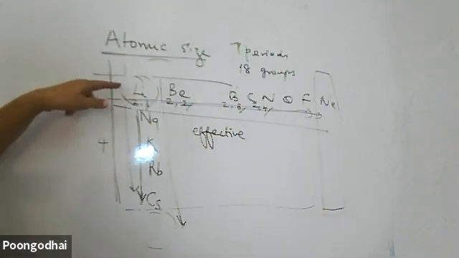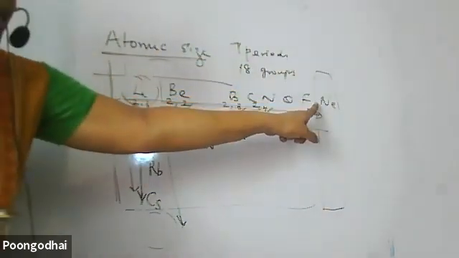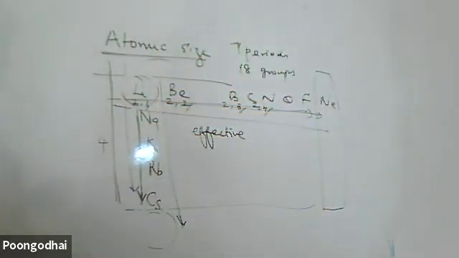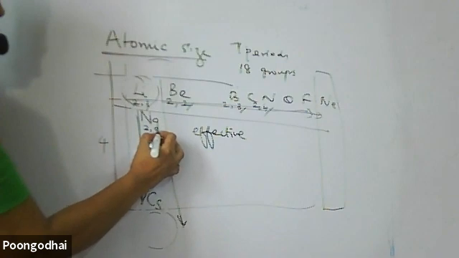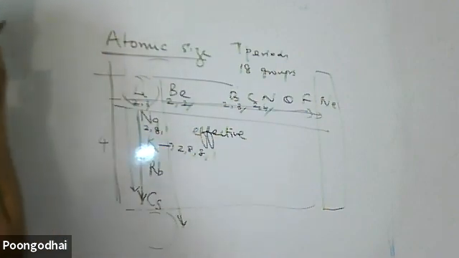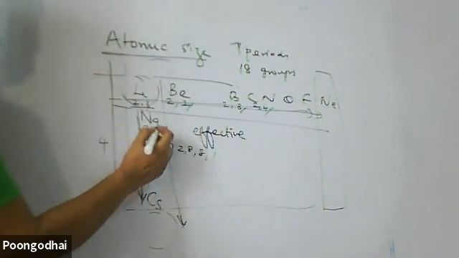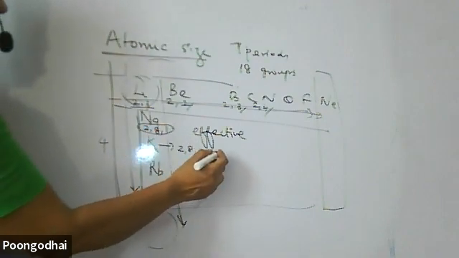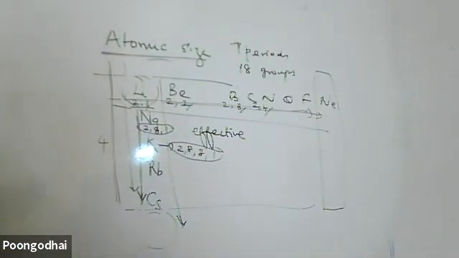That's what I told. In the first period, the first shell starts filling up. When you go to the last element of the first period, the first shell gets completed. Lithium is 2, 1. Sodium 2, 8, 1. Potassium 2, 8, 8, 1. Likewise it goes. Lithium has 2 shells, sodium 3 shells, potassium 4 shells. As I move down the group, the number of shells increases, so the size of the atom increases.